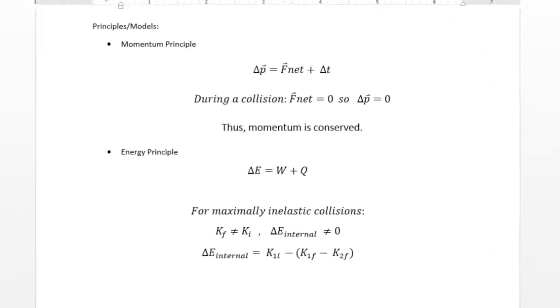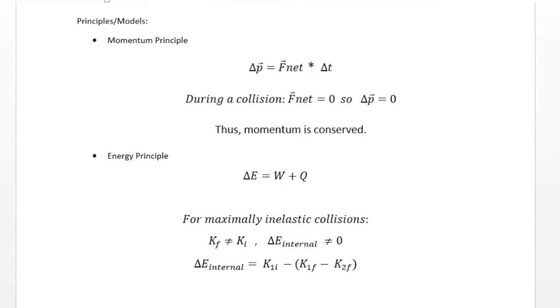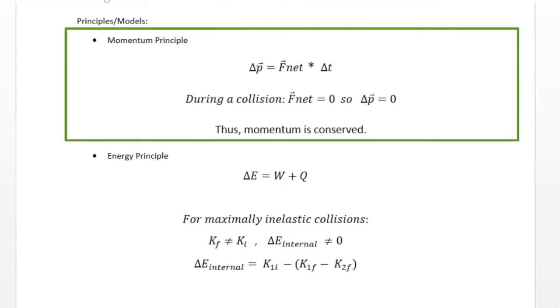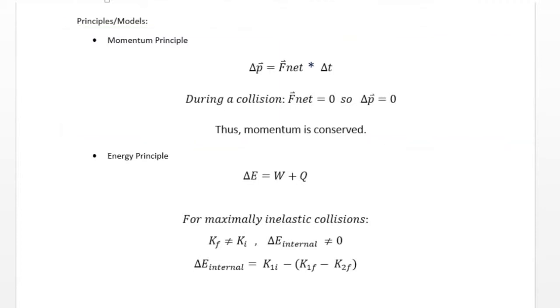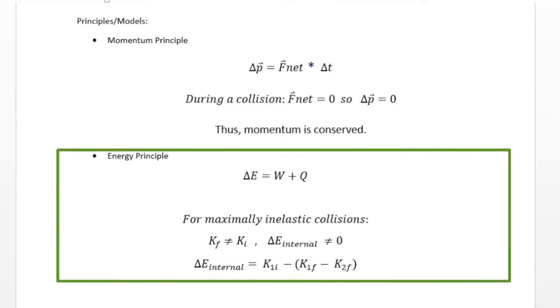The relevant systems and models in this lab are the momentum principle, which is equal to net force times the change in time. During the collision, there is zero net force. Therefore, the change in momentum is also zero, and momentum is conserved. The energy principle for maximally inelastic collisions shows that the final kinetic energy is not equal to the initial. The change in the internal energy in the system can be accounted for in a loss of heat, vibrations, or transformations. From the information we see, the following equation can be used to calculate the change in the internal energy,